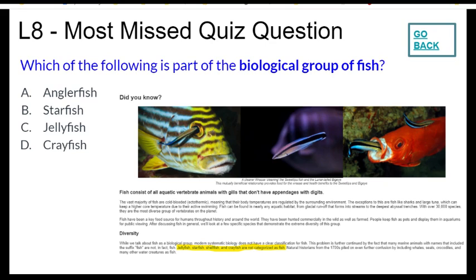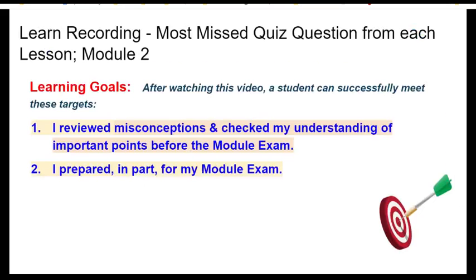Jellyfish, starfish, shellfish, and crayfish are not categorized as fish. That means B, C, and D are not choices we can choose. Those are not biologically fish. What remains? A, the anglerfish. This is a true fish. That is the answer for this most missed question.